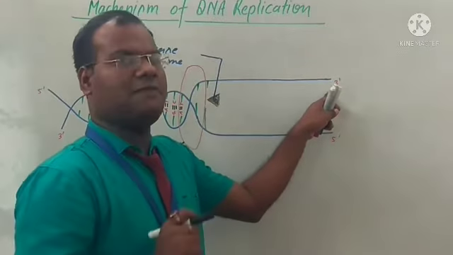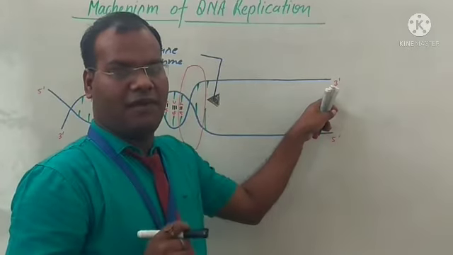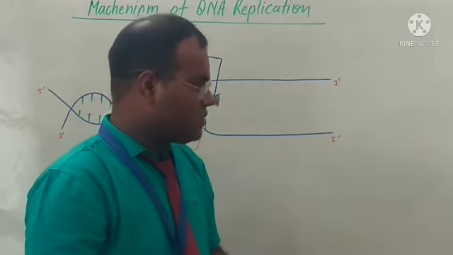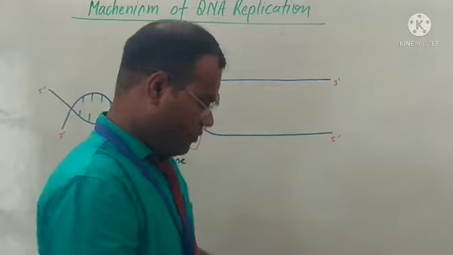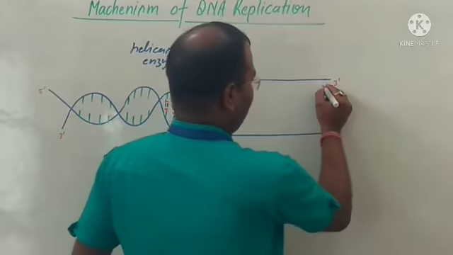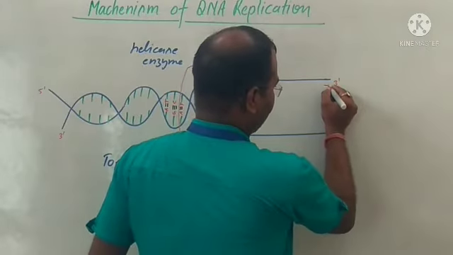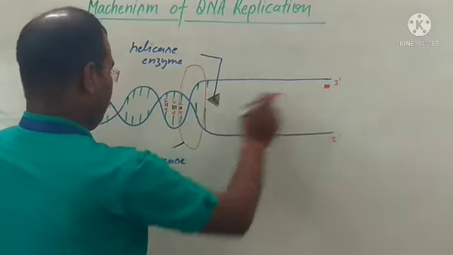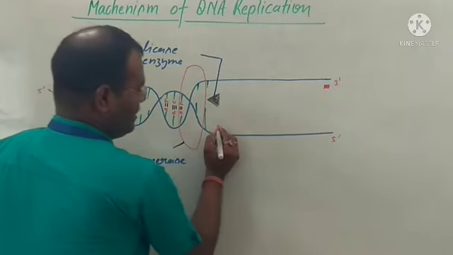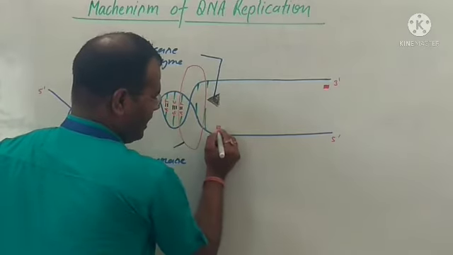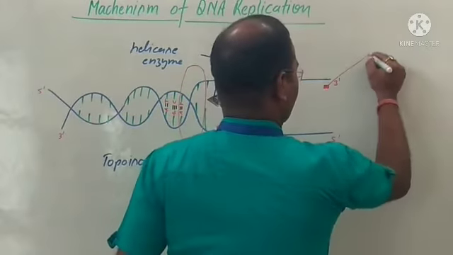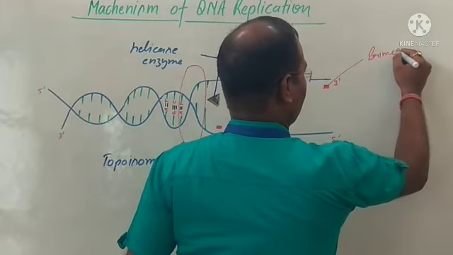And at the 3 dash place, the primase enzyme forms the primer, which is a small strand of RNA. This primer is always attached to the 3 dash point of the DNA. RNA primer is attached to this place. This is called the primer.